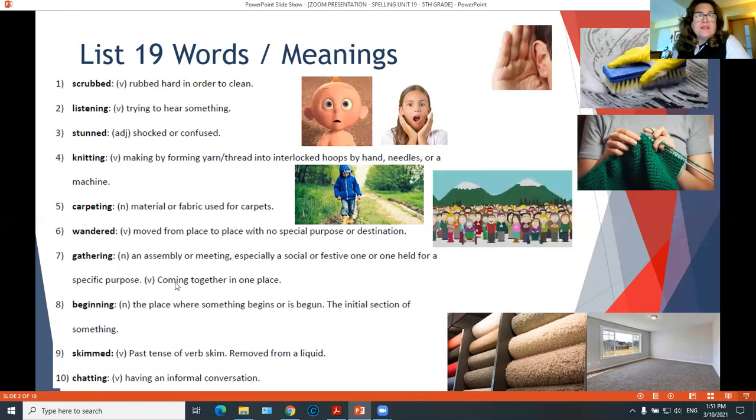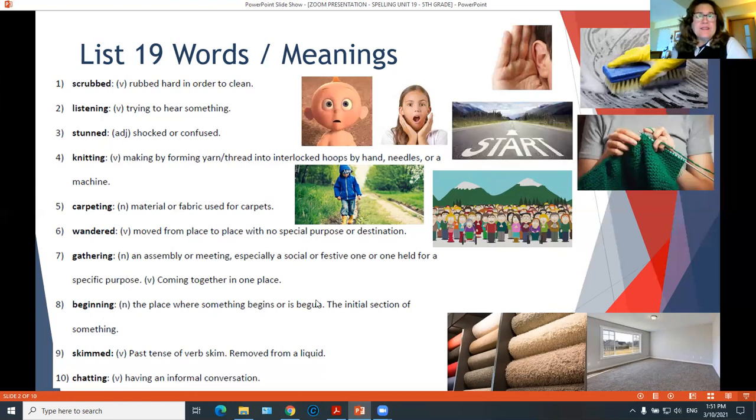Gathering. Gathering is an assembly or meeting. In the picture, we see people gathering here. Okay. And it's usually used for social or festive situations. For example, you can have a gathering at home, a family gathering, for example. All your family members go to one place, okay?